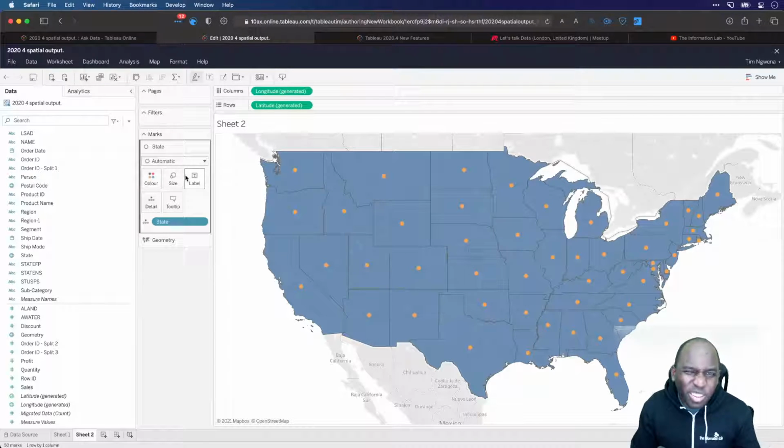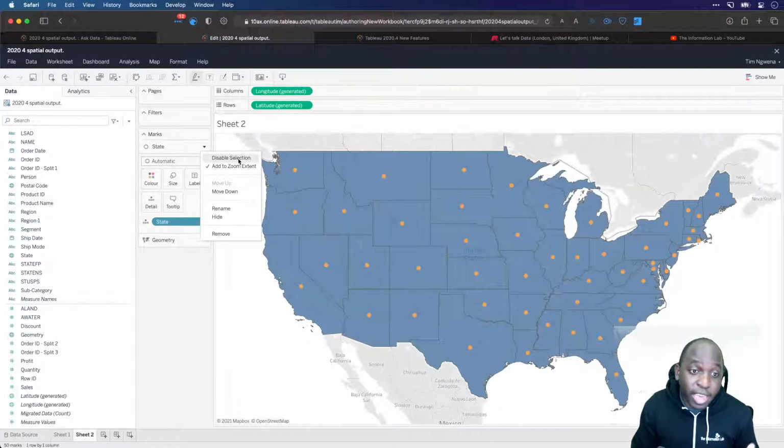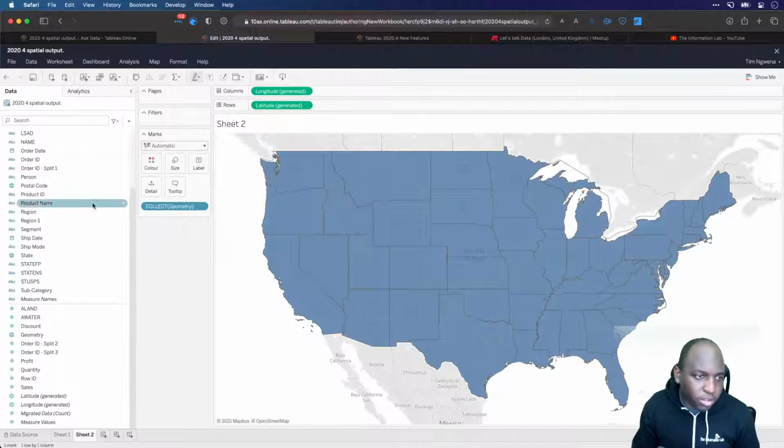So here I've not done something exciting because I've dragged 2 of the same thing. I'm basically superimposing state dots onto state polygons. So let's get rid of one of these. If I just click on this drop down, you'll see that you get a list of options, and one of the options is to remove it. But I can also move it down, disable the selection. I'll come to this in a second. I'm going to go ahead and remove this initially. Okay, so we just go back to the normal thing.